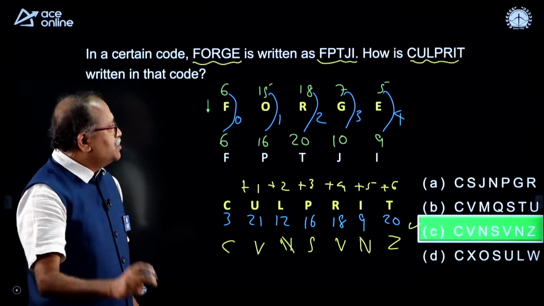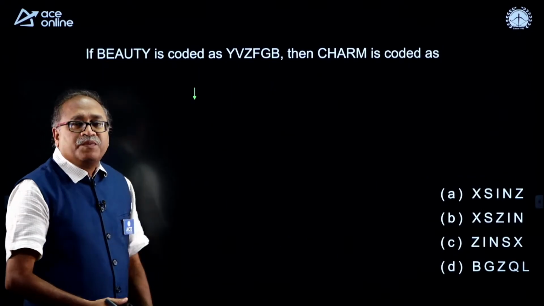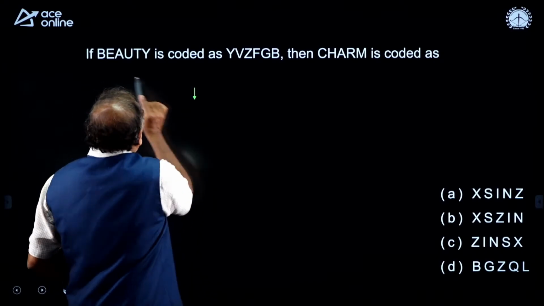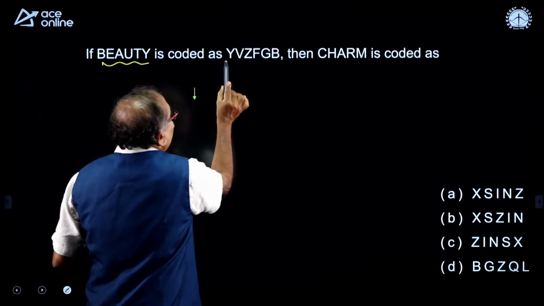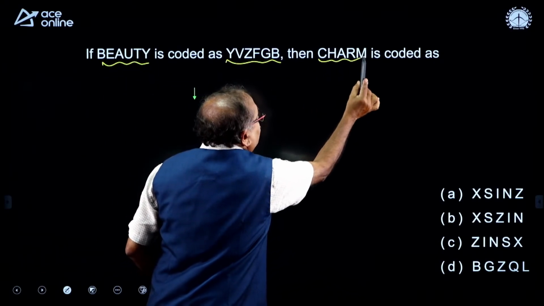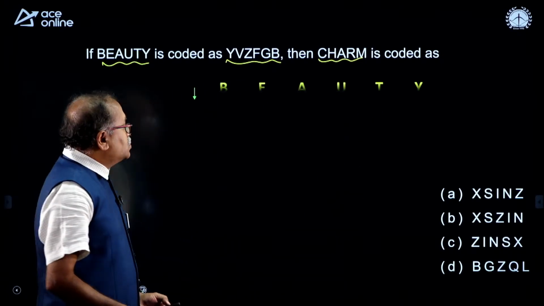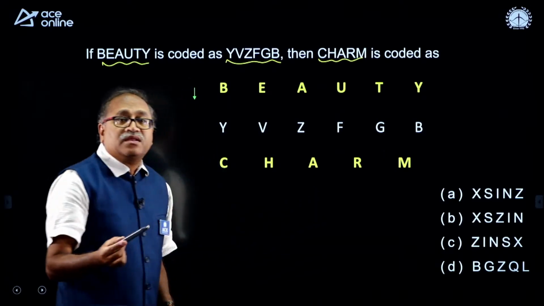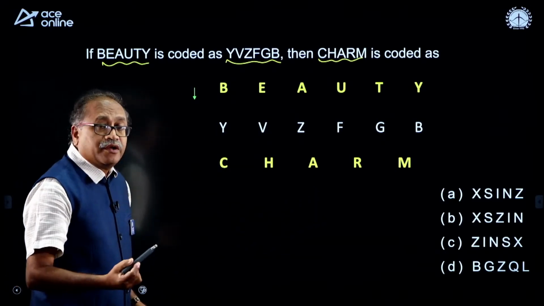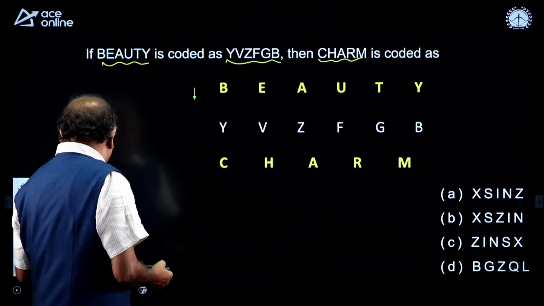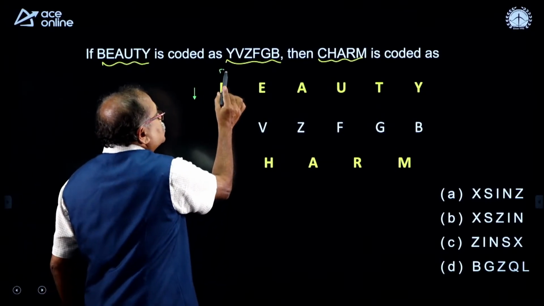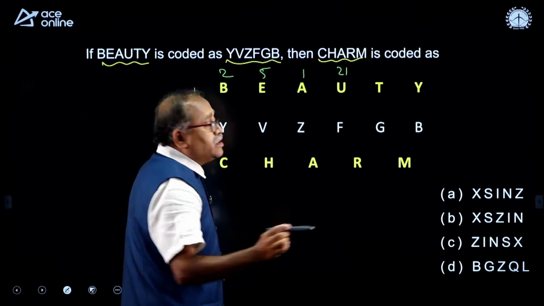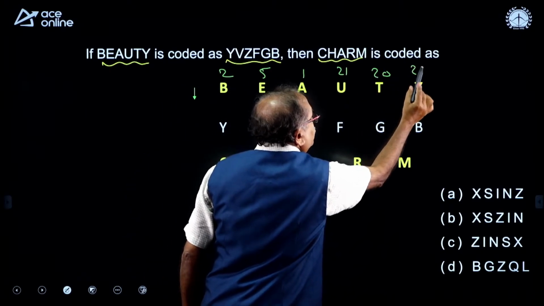The next question on your board is this. Hope everyone is understanding this one. Here it says 3 questions I have taken. Now, beauty is coded as this, then charm will be coded as. So, just for clarity, I wrote beauty in this format, then charm is coded as what? So, you are expected to know the numbers: B is 2, E is 5, A is 1, U is 21, T is 20, and Y is 25.